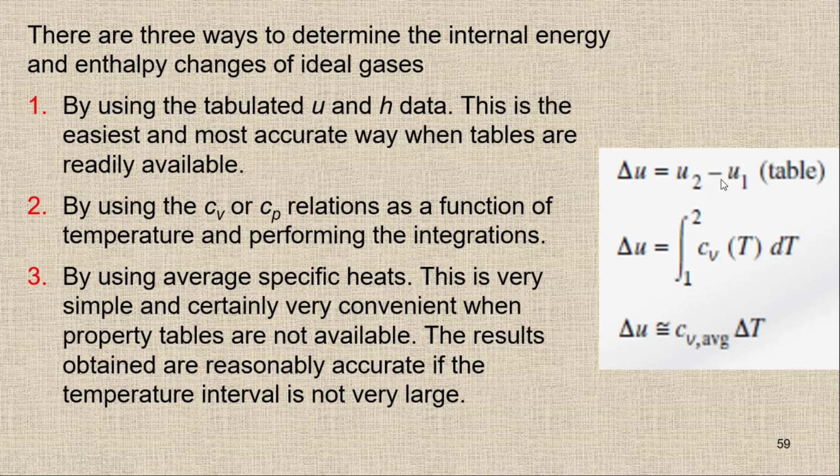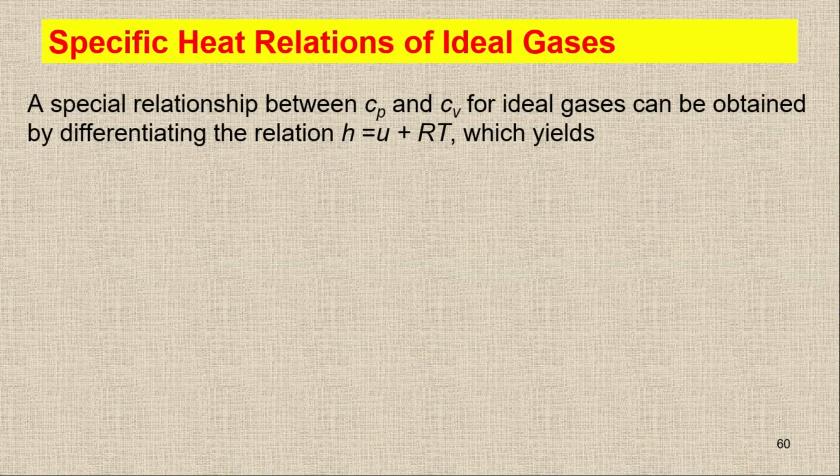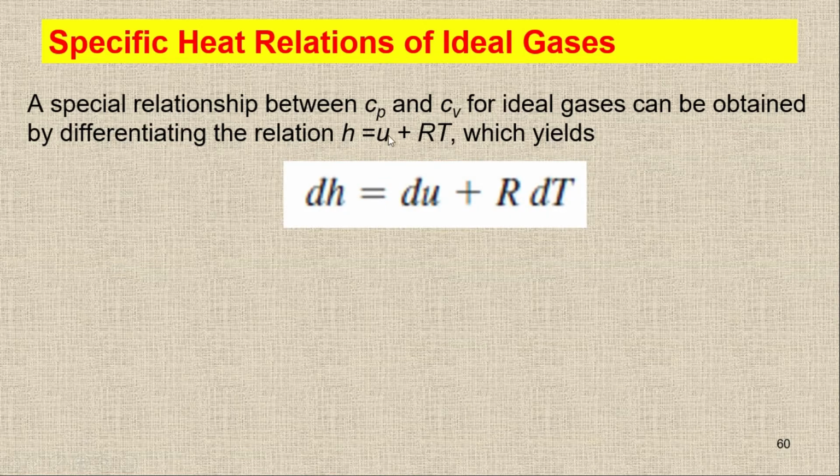Now, before solving the problem, there is one more thing: we can find a specific heat relation for ideal gas as well. As we know, we have Cp and Cv for ideal gas only, and h = u + RT. If I use the differential form, I can write dh = du + R dT. R is basically constant, so we can't put a d there, just R dT.